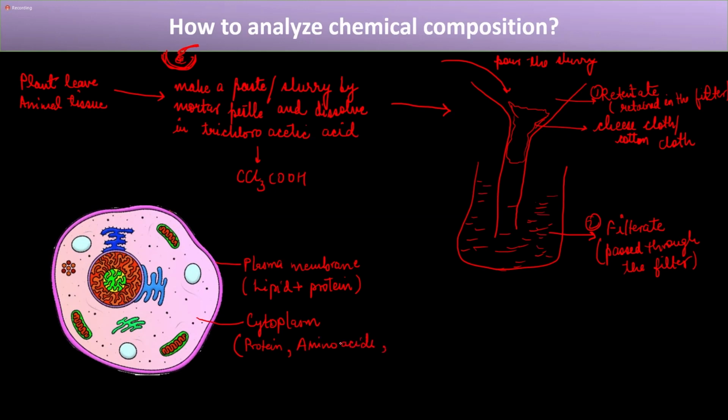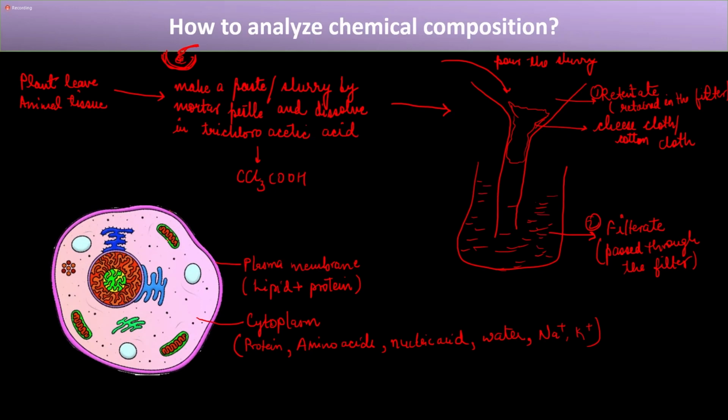Apart from this, we have RNA from which this protein is synthesized, and this will also be present in the cytoplasm. So we can also write nucleic acid, because RNA is a type of nucleic acid. Apart from this, we have water, and ions like sodium ion, potassium ion, different types of ions present in the cytoplasm. So this is the content of the cytoplasm, and these are the content of the plasma membrane.